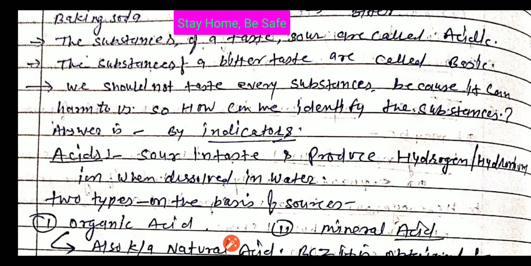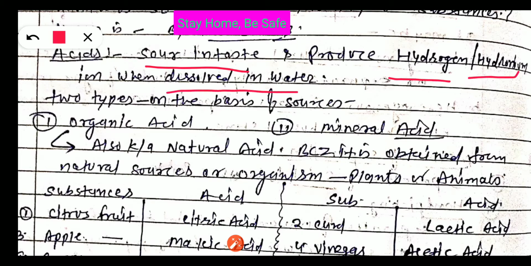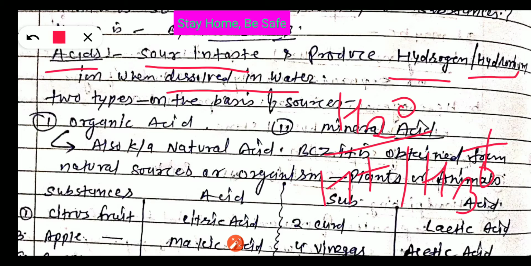So right now we are going to start with acid. What is acid? It is sour in taste. It will produce hydrogen or hydronium ions when it is dissolved in water. When any substance dissolves in water and produces hydrogen ions or hydronium ions, then we can say it is an acid. Clear?